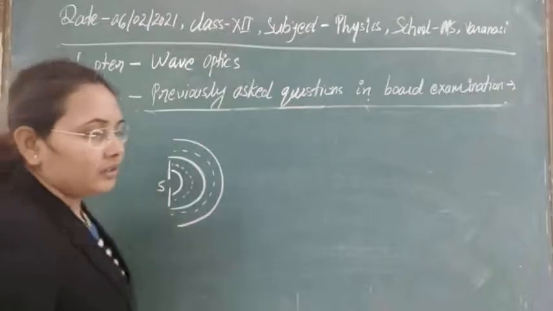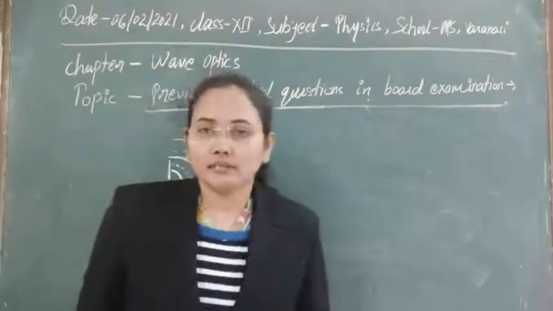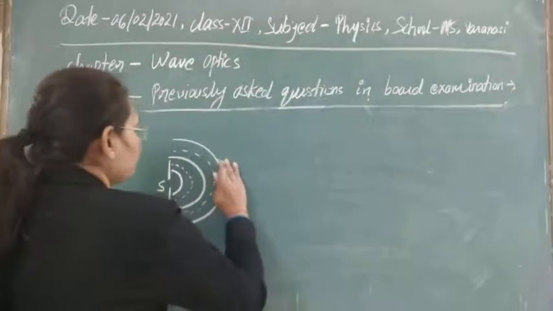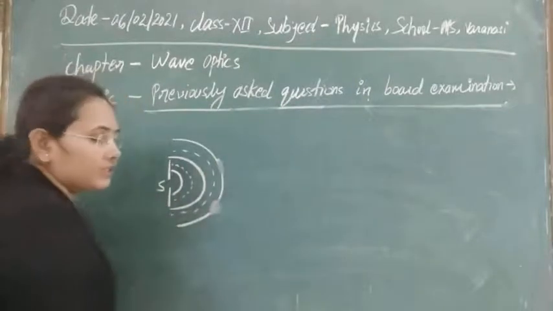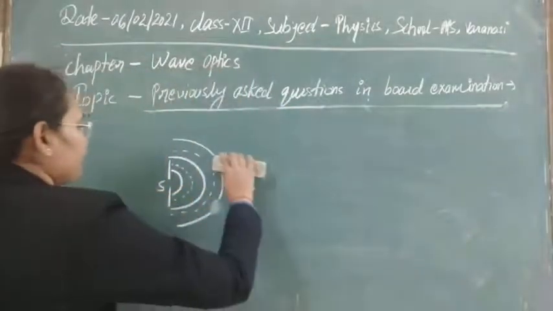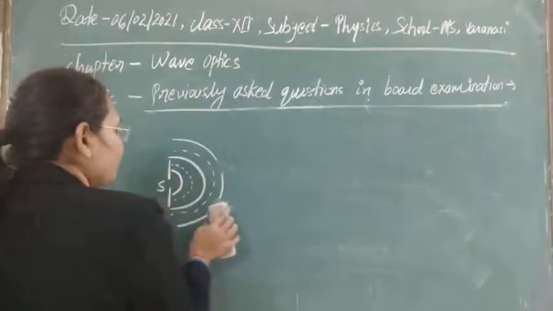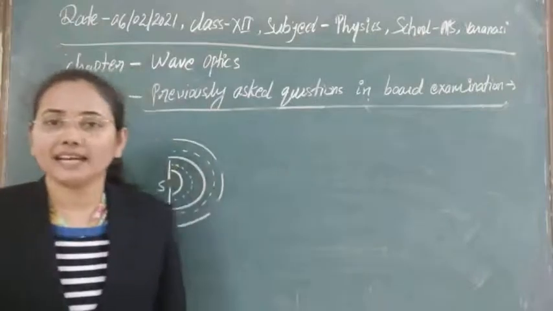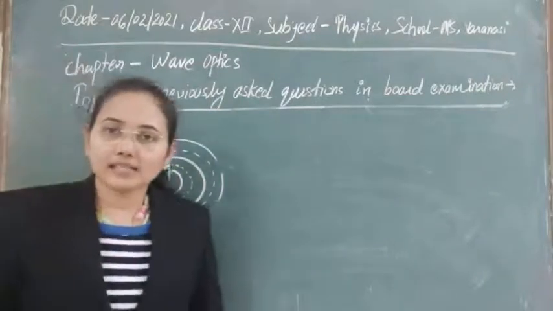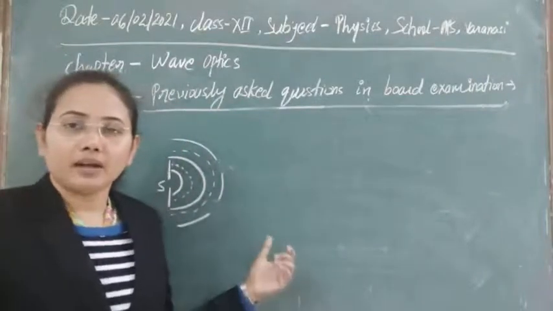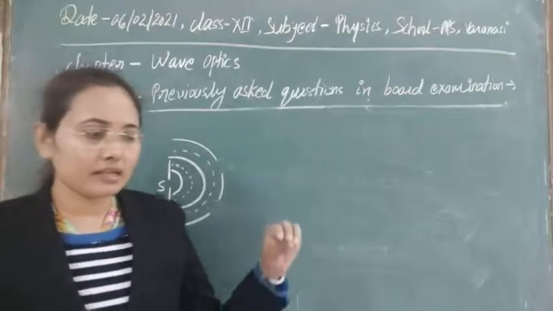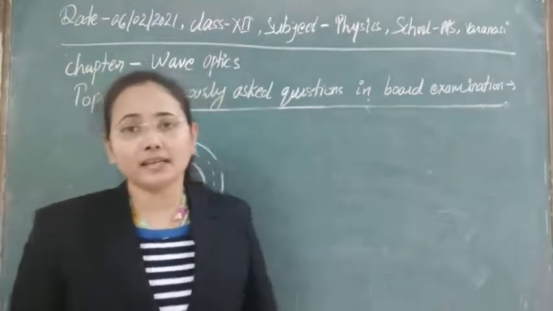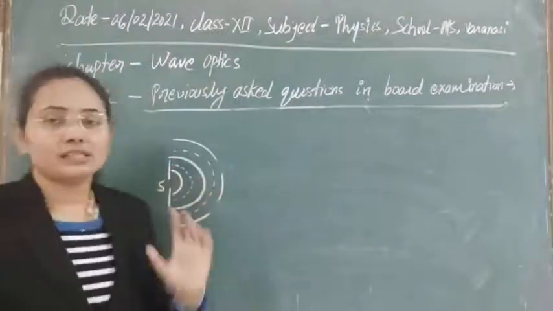Clear? Now according to these wavefronts, we can just take 2 points, and obviously it is the theory of Huygens that every point on the secondary wavefronts acts as a fresh source, that is called secondary wavelets, and all those secondary wavelets are acting as fresh sources, and they are again sending the disturbances in the forward direction as this source is sending here.